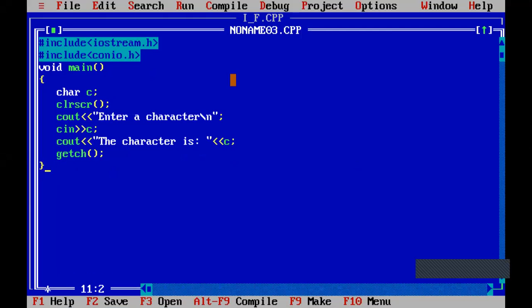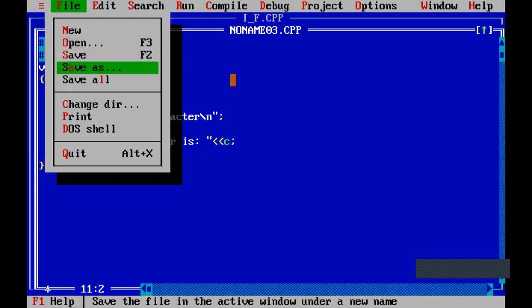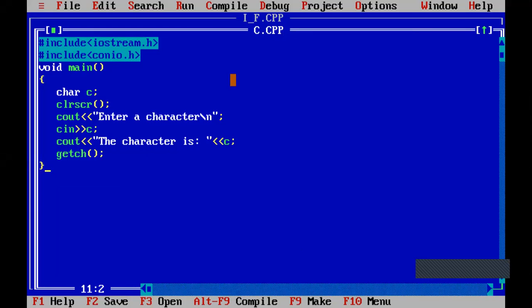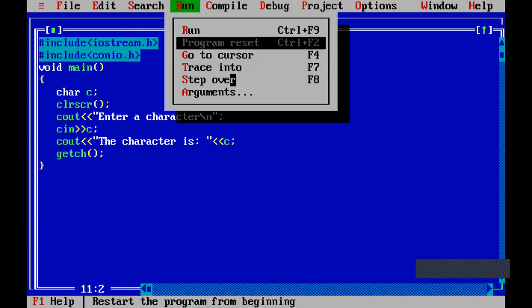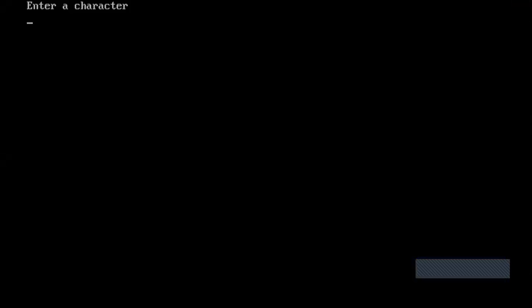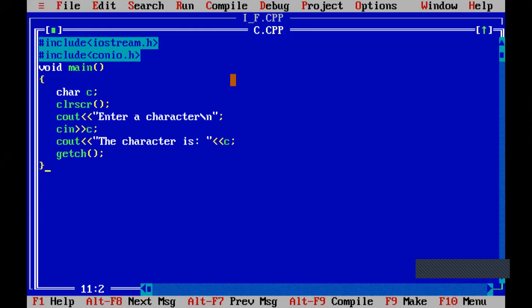Okay, so we'll try to execute this program. First, we'll save the program. When I execute this program, you just observe the output. It says enter the character. If I enter, say for example, B, any character, the character is B. That means this value will be stored in variable c.